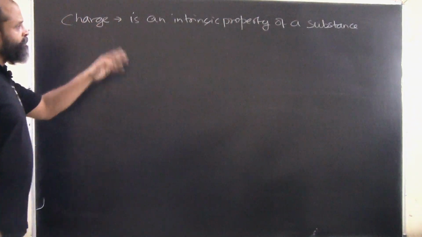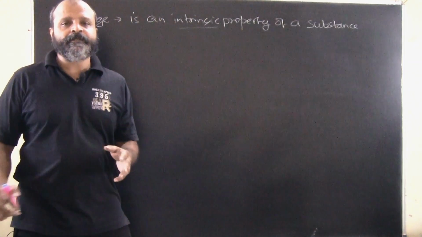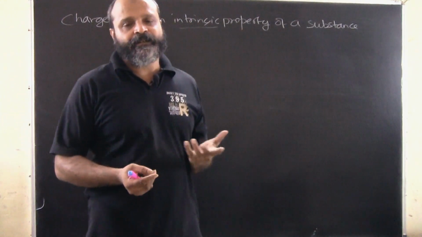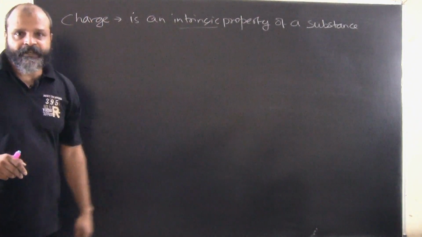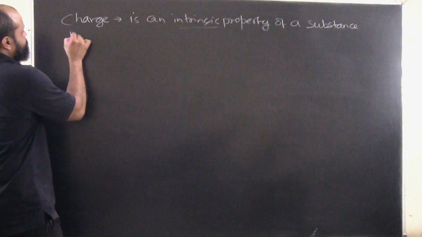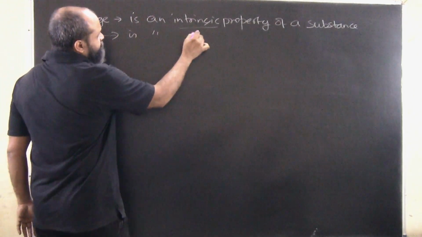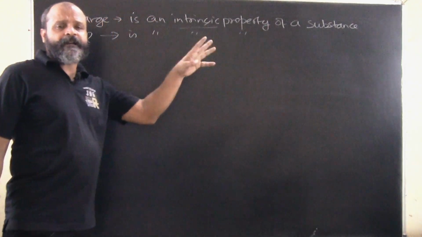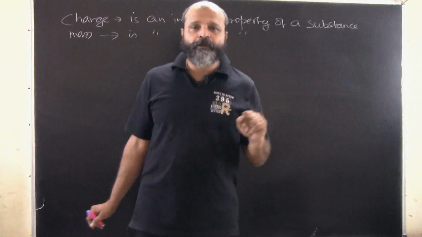Intrinsic property means that you cannot do any further research on that. You cannot further subdivide or further study that. Just as mass is an intrinsic property of a substance, similarly charge is also an intrinsic property of a substance.